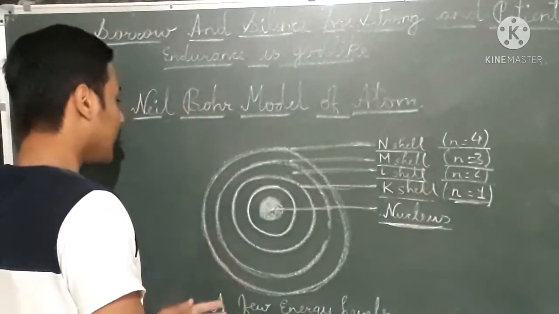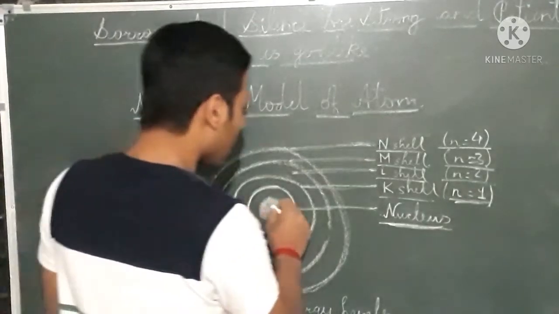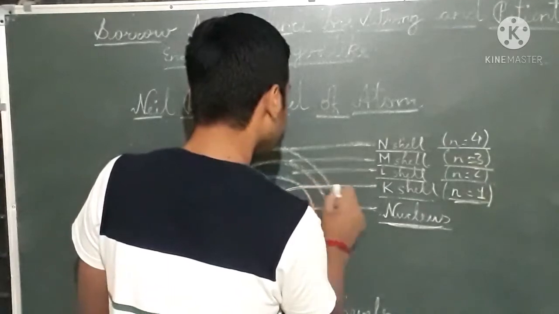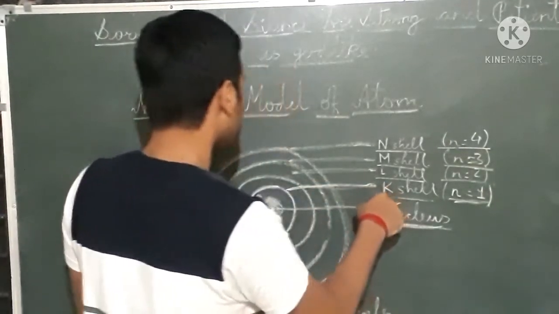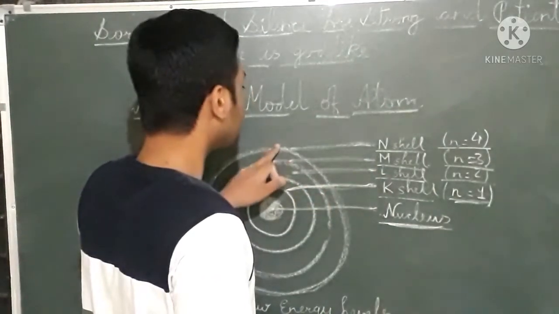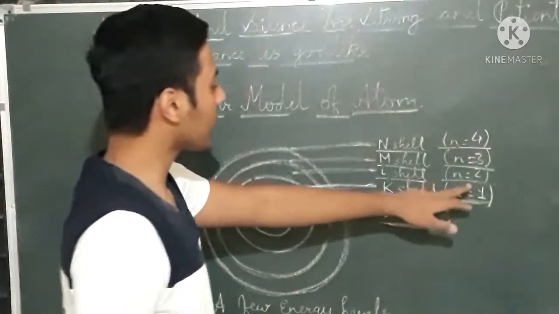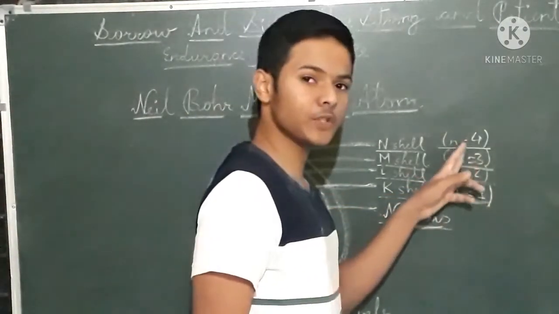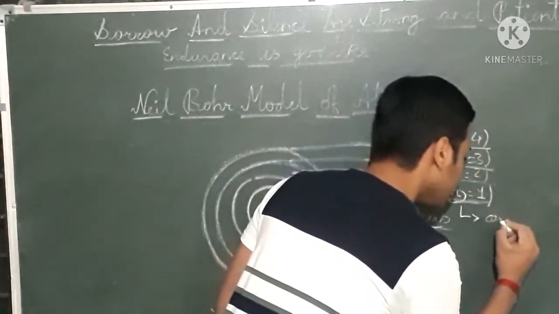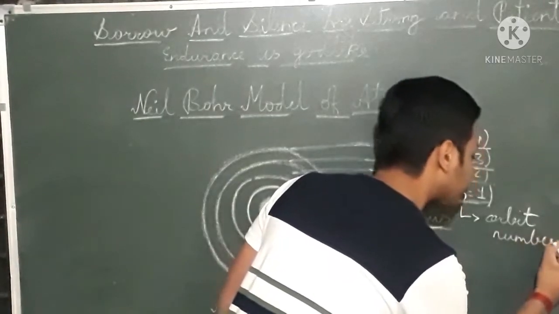As always, at the center of these orbits is the nucleus. The first orbit we call the K shell, the second orbit the L shell, and similarly the third and fourth are the M and N shells. Here n equals 1, n equals 2, n equals 3, n equals 4 are all the orbit number.